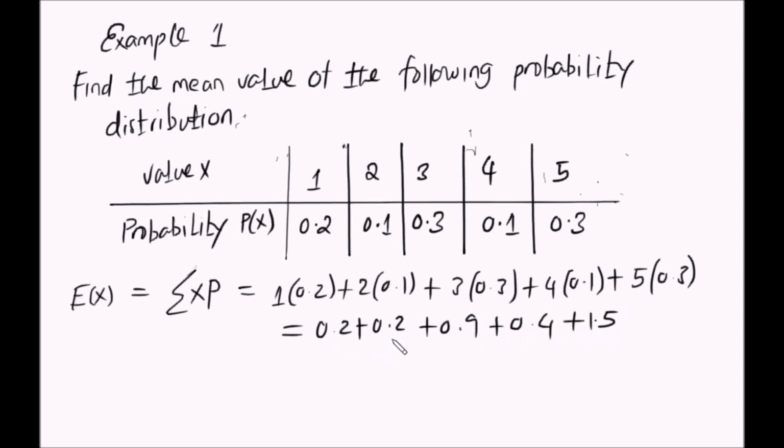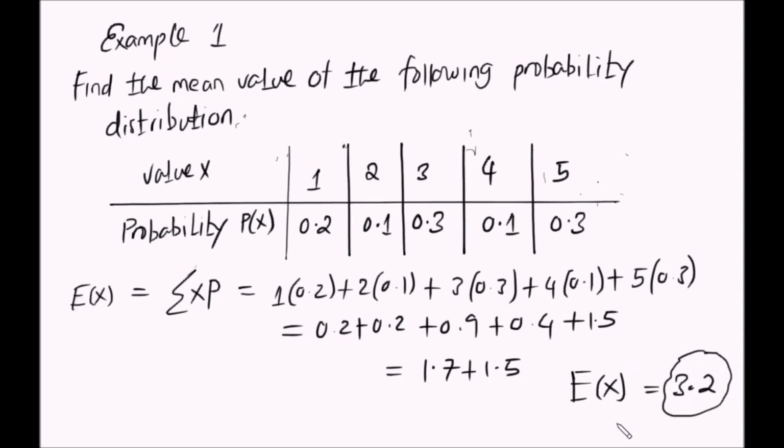So 0.2 plus 0.2 is 0.4, plus 0.4 is 0.8, plus 0.9 is 1.7, plus 1.5. So you can see that our expected mean is going to be 3.2. So this is example 1.